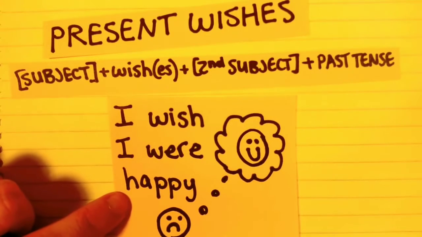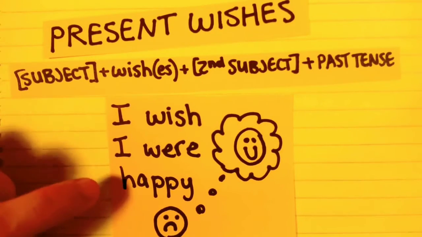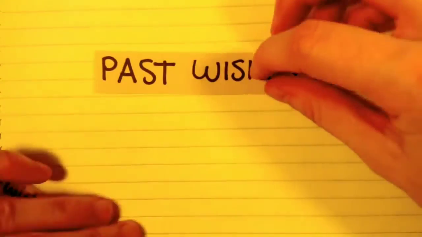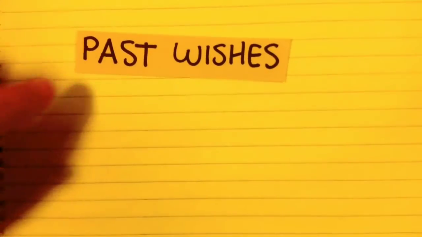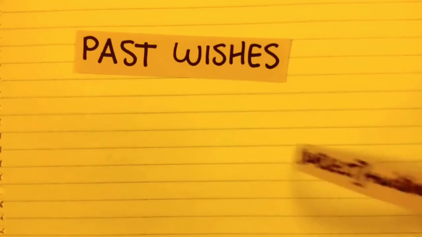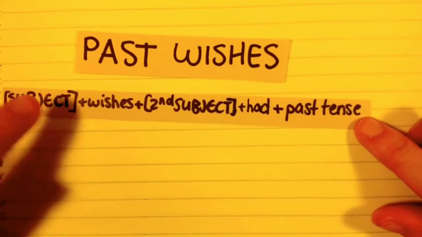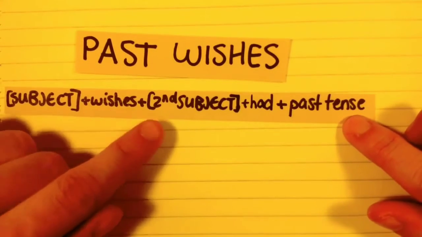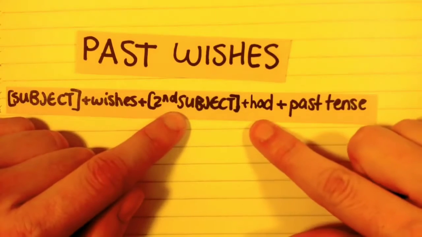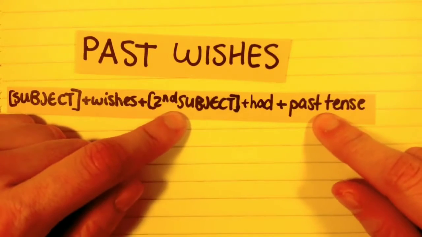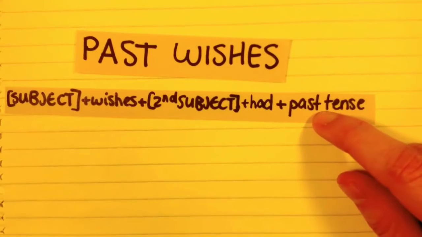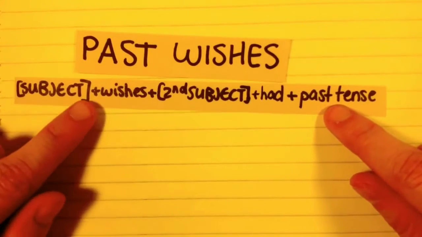Okay, what about wishes about things that have already happened? Those are past wishes. And the way we talk about past wishes is to use the subject plus the correct form of the verb wish, plus the second subject, plus had, plus the past participle. So this is actually the past perfect tense.